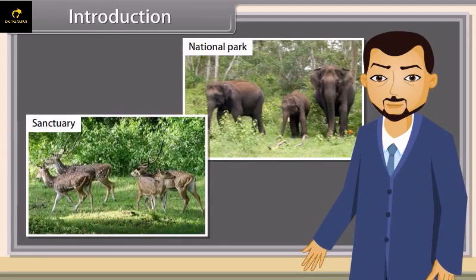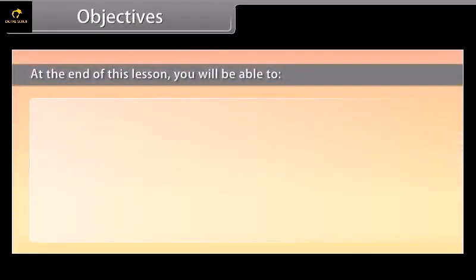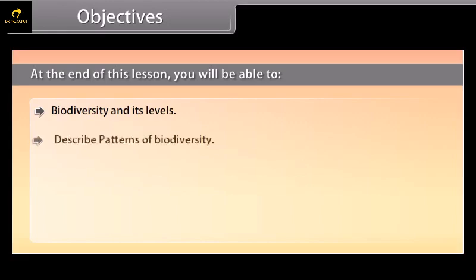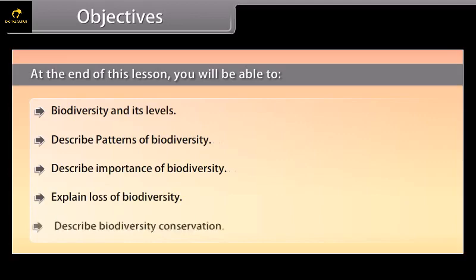In this lesson, we will learn biodiversity and its conservation. Objectives. At the end of this lesson, you will be able to understand biodiversity and its levels, describe patterns of biodiversity, describe importance of biodiversity, explain loss of biodiversity, describe biodiversity conservation.